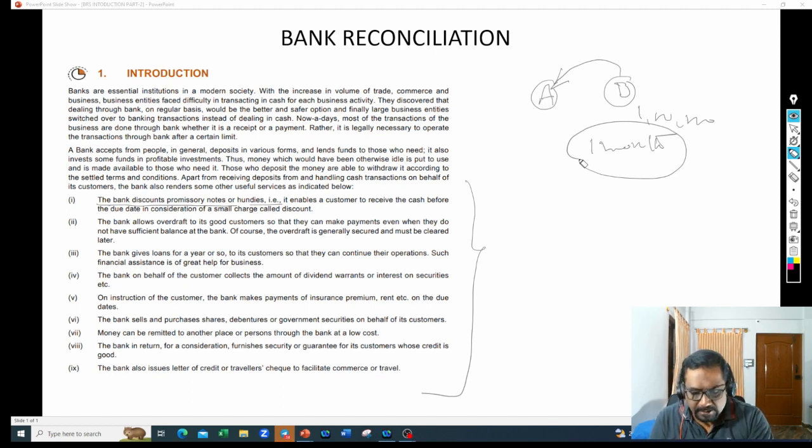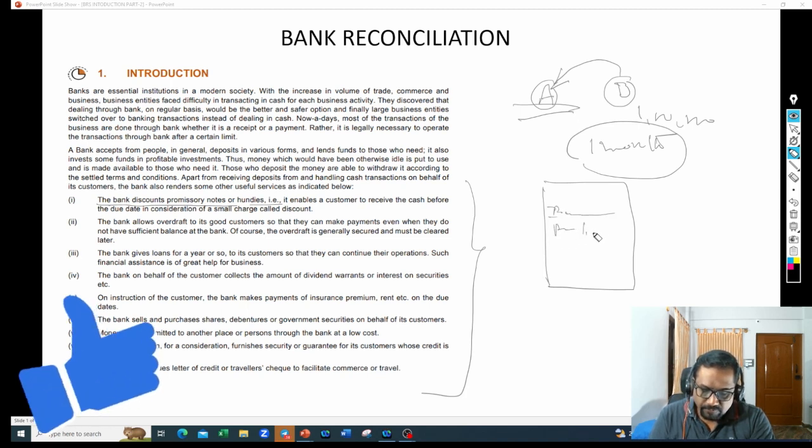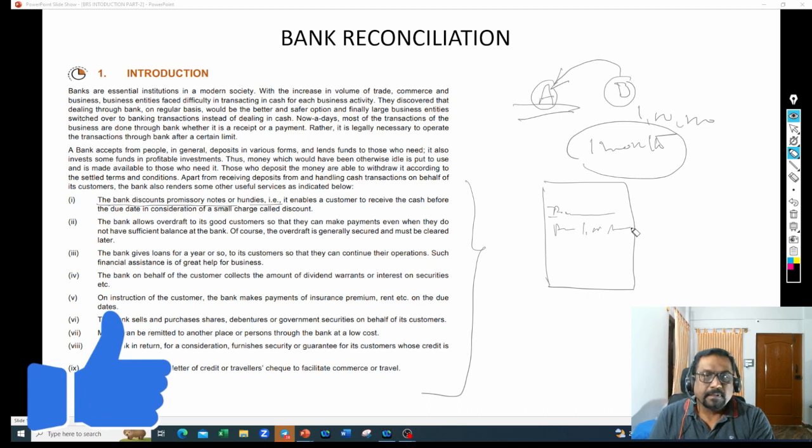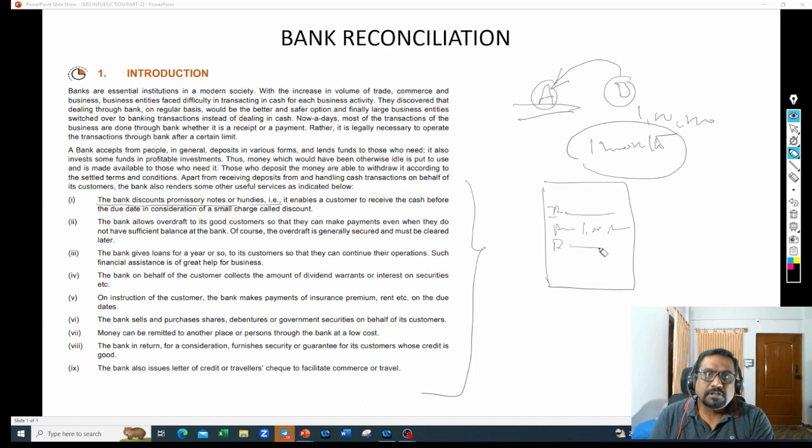What is that agreement? They prepare one document. A drafts saying that I am hereby paying a 1 lakh loan facility to B, and B agreed to pay this amount on so and so date or on demand.